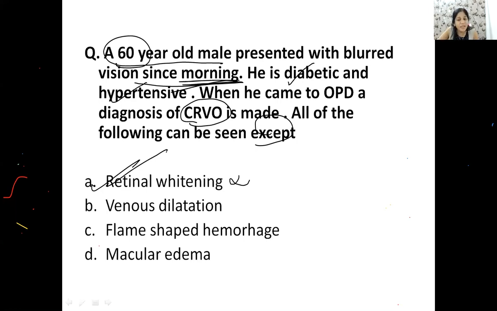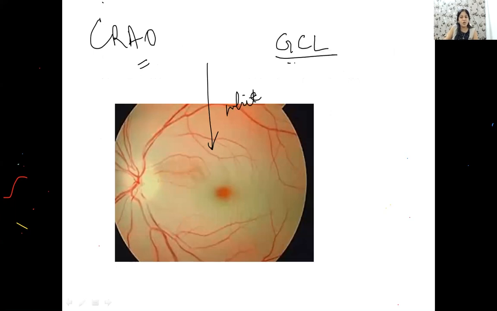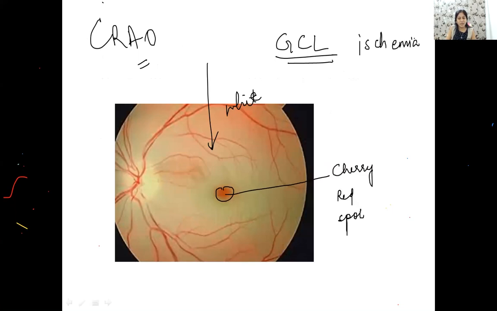So white retina will actually be seen in cases of CRAO, central retinal arterial occlusion, where the retina has become white because of ischemia of ganglion cell layer. Okay? There is an ischemia of ganglion cell layer. That's why retina has turned white. And what characteristic thing you see here is the cherry red spot. Okay, friends? Very good. All of you are absolutely right. CRAO and cherry red spot. You should be able to identify this picture.